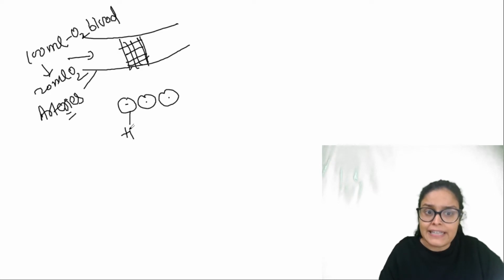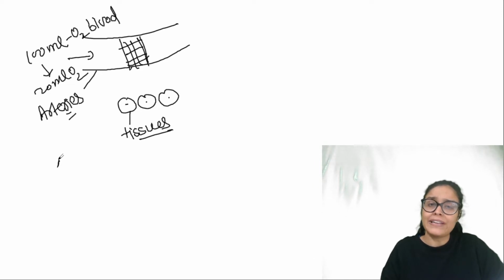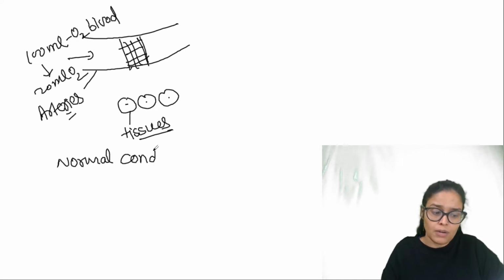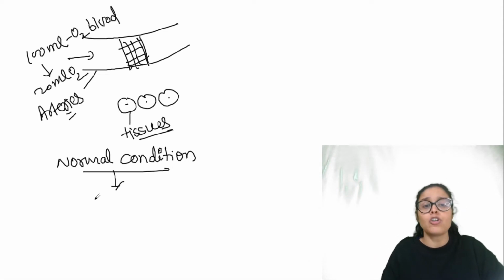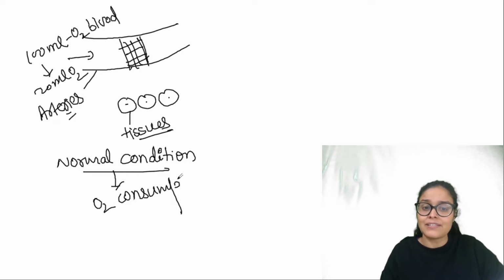So we would see that in normal condition, means when you are not doing any exercise, what is the oxygen consumption of tissue at rest?